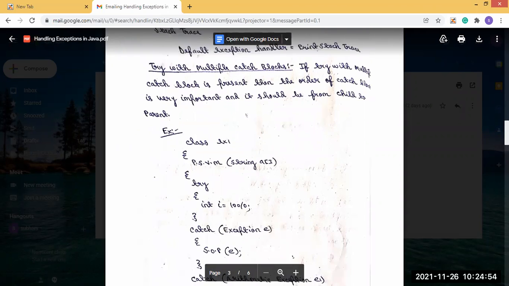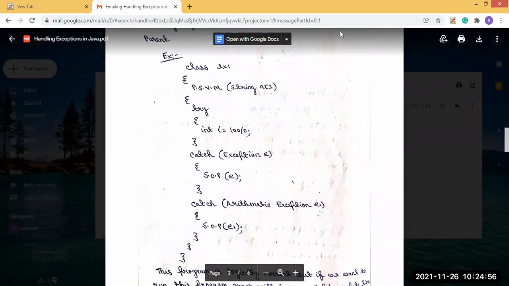Let's say in this program we are using a class named Ex1, with public static void main and String args. Inside it we have used the try block, and in this try block the risky code which can generate the exception is int i = 100/10.